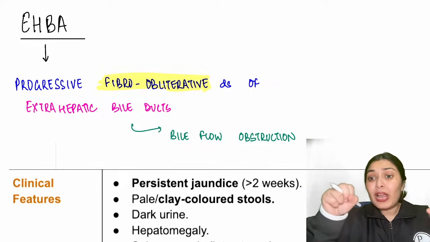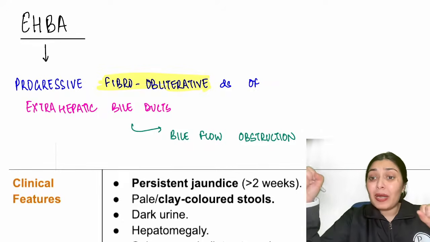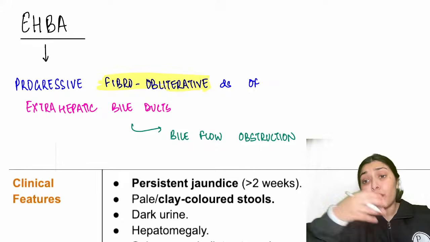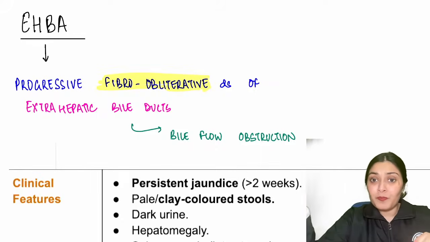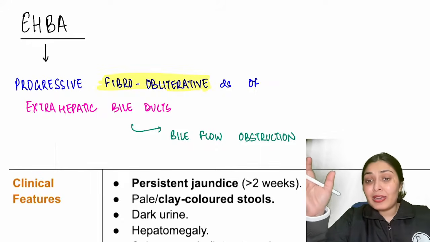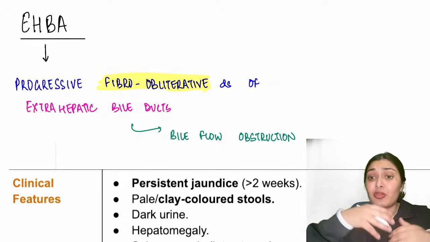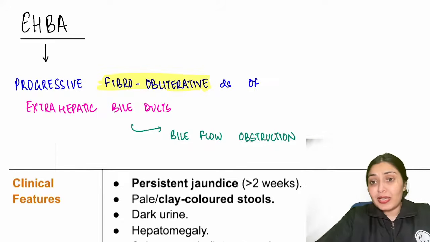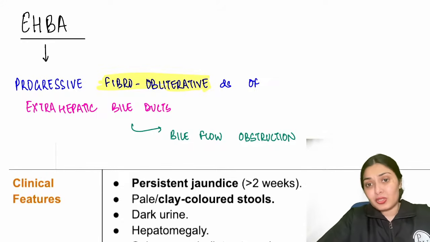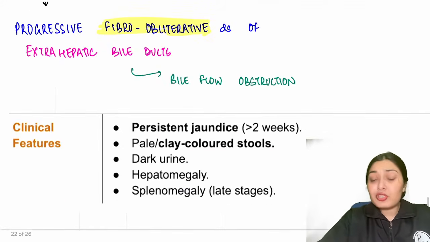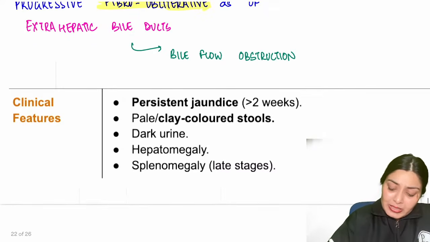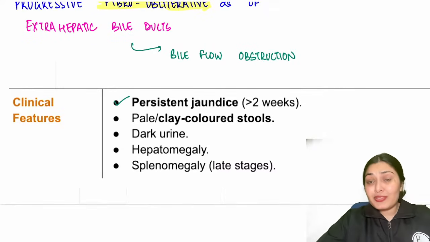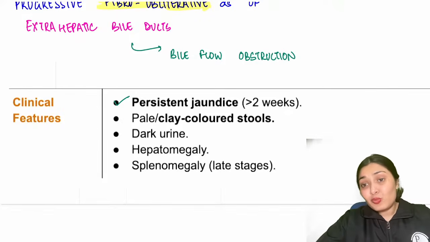So if there is collapse or obliteration of my extrahepatic bile ducts, will my bile flow down to my gut? No. Bile will stay there in my liver and spill into the circulation. So there is bile flow obstruction, and because of that spillage into my circulation, there will be persistent jaundice. So what are the clinical features that you see over here? We see persistent jaundice, and because there is bile flow obstruction, how will my stools look? My stools would be pale clay colored stools.